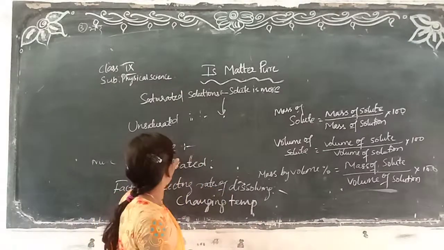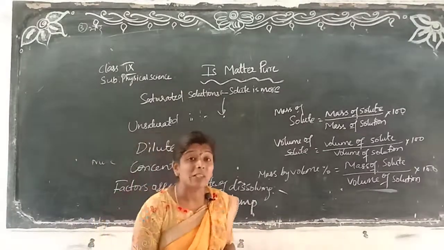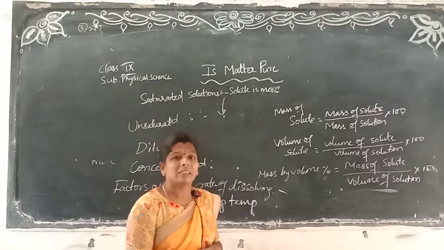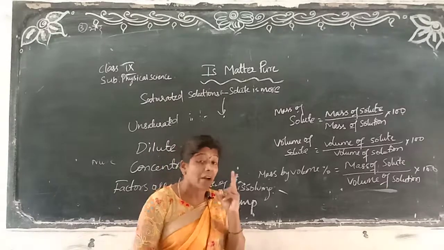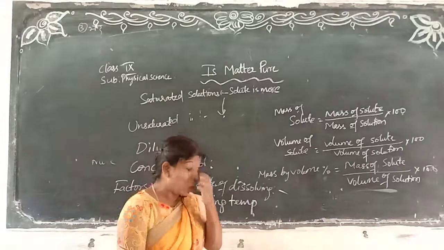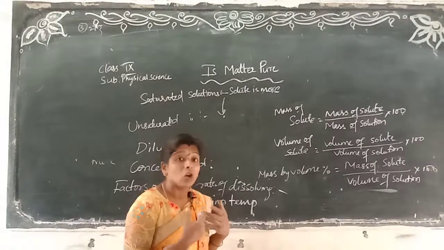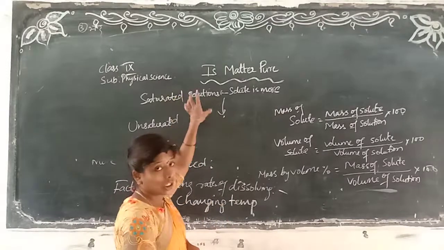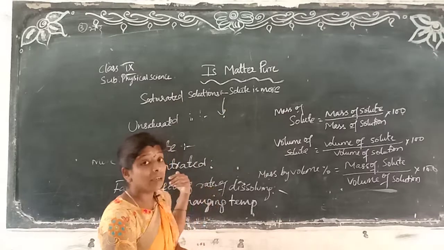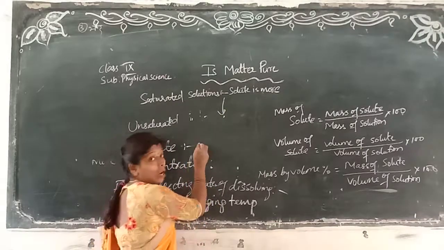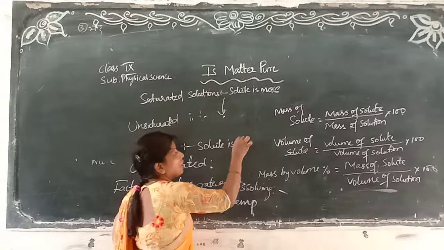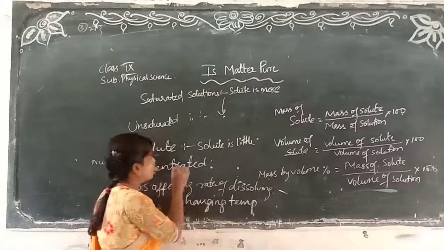Now, what do you mean by dilute? Here you know dilute acid, concentrated acid. Solutions we will have of two types. Here we discussed saturated and unsaturated. Based on the solute only, we divided the solution into dilute and concentrated. In this, the solute is less, in little quantity. Which one? Dilute.